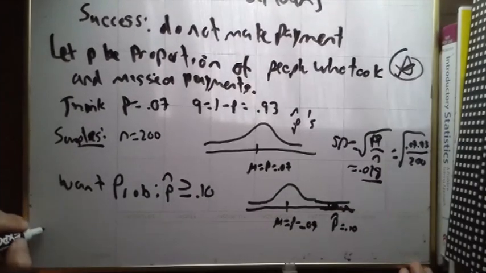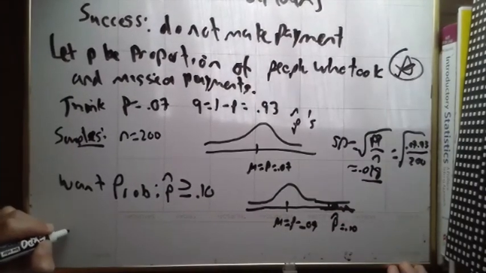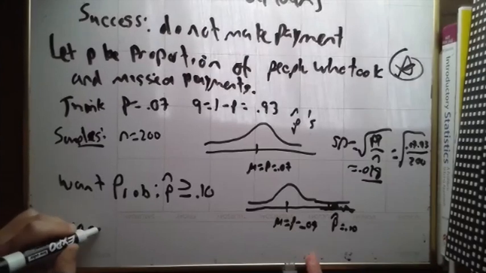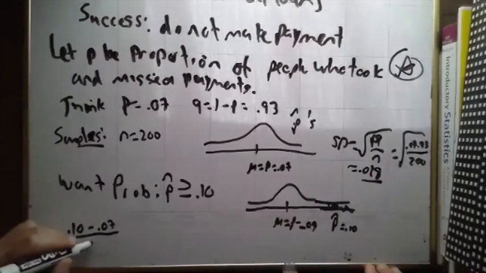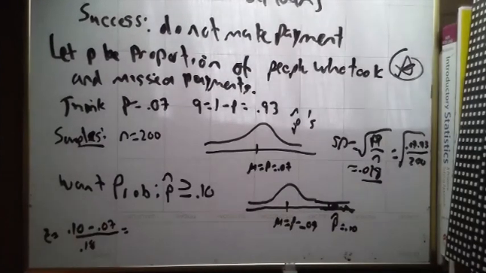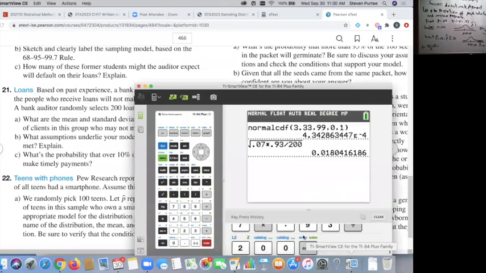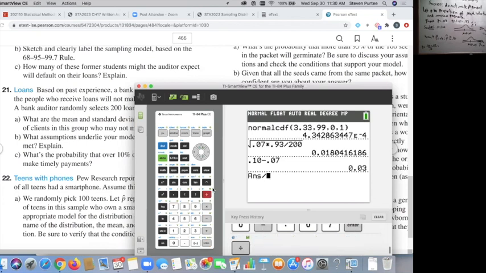I'm going to find my z-score: the one I want, minus the one in the middle, divided by that standard deviation I just calculated. Again, we've got to be careful typing this in. I like to just do the top, 0.10 minus 0.07, hit enter, then divide by 0.018. 1.67.